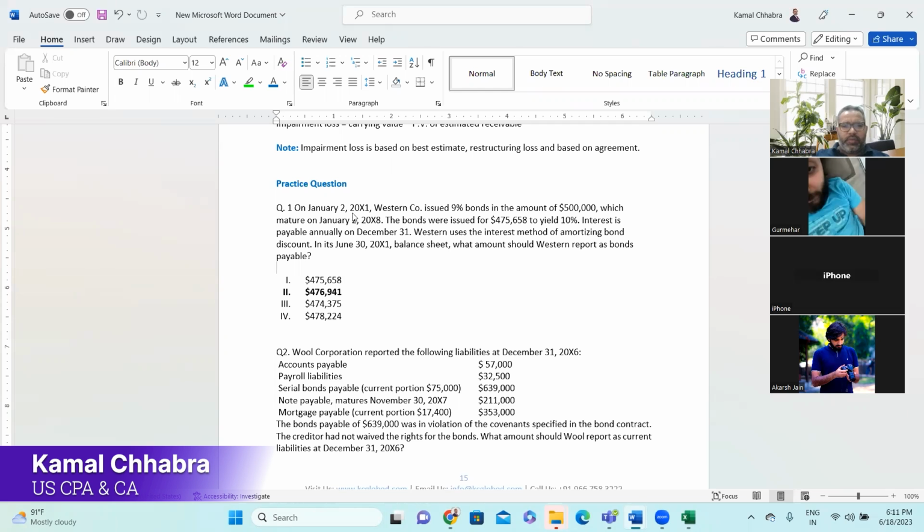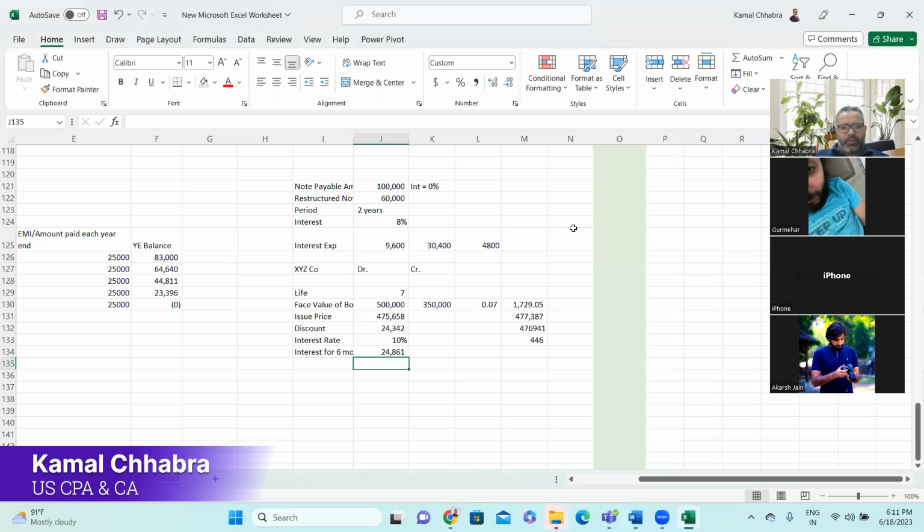So this is on January 2nd, 2001. Oh, 9%. Issued 9% bond in the amount of this, which matures on this. The bonds were issued for this to yield 10%. So this is 9%.